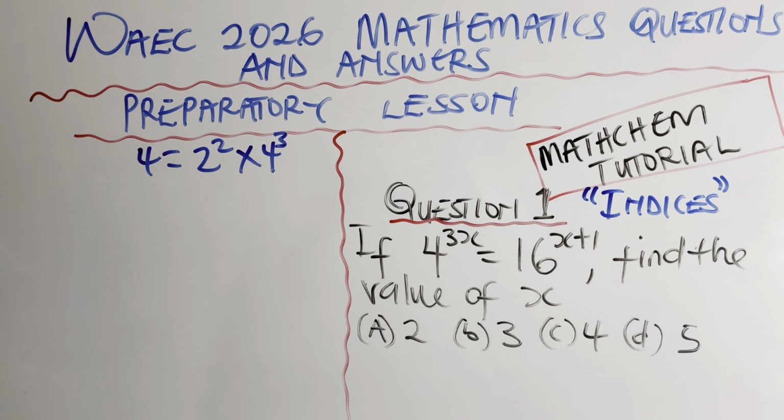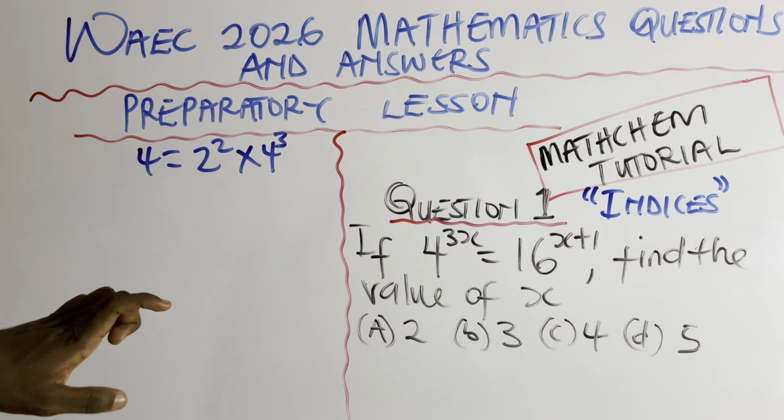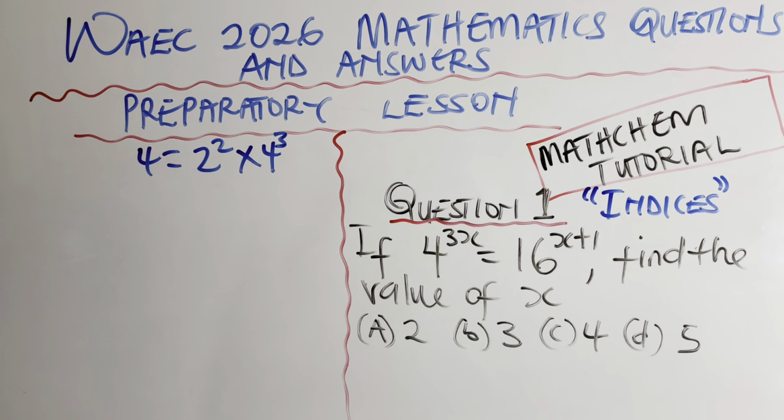All right. So we have the laws that guide indices. We all know the power law, n raised to power 0 is 1. The multiplication law, the sign will change from times to plus. The division will change to minus. Then the inverse law, 1 raised to power minus 1 returns to 1 all over. And then the root law as well. Now look at this kind of question. It's still under indices, but it is an advanced indices because this type of question is under exponential, which is basically part of indices as well. Now let's solve this question.